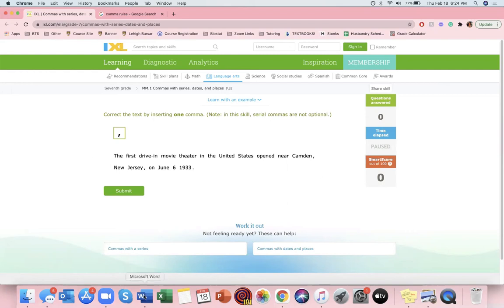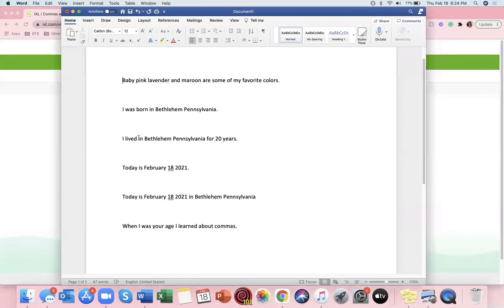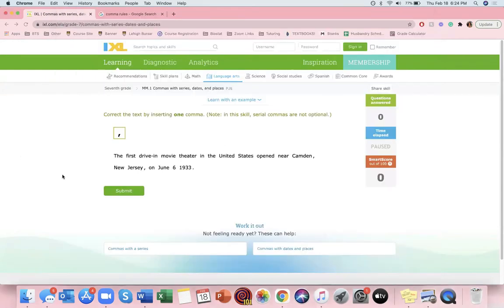Because as we stated previously before, when you have a longer sentence that doesn't just stop after the state or country, you would put a comma right after here. So it would be I lived in Bethlehem, comma, Pennsylvania, comma, for 20 years. So that means that the comma would have to be in the state. And where will we put the comma? We will put the comma right after the day, not the month, not the year, but the day. So on June 6th, comma, 1933.